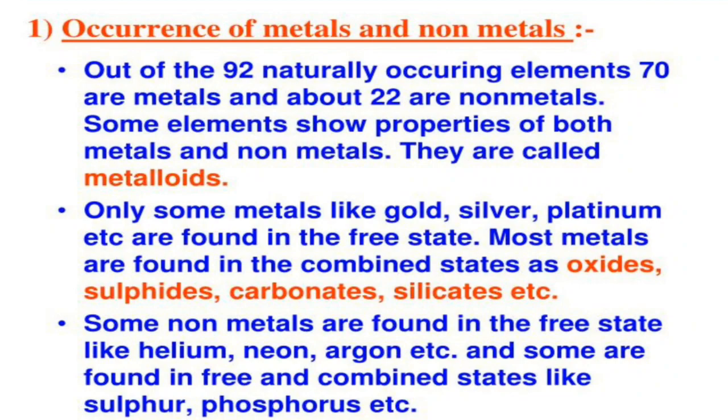So elements found in nature are classified into three groups: metals, non-metals and metalloids.